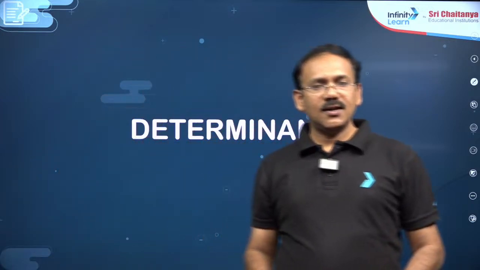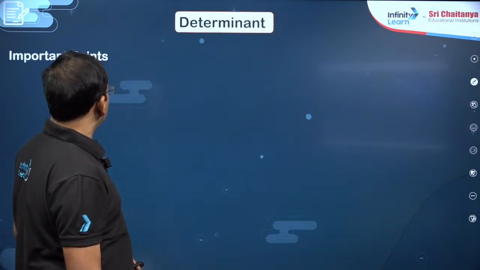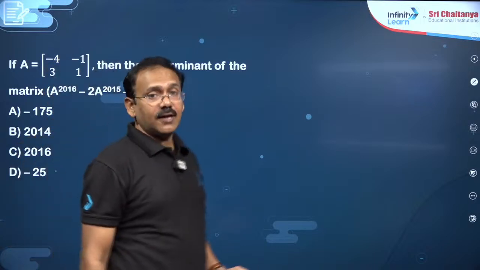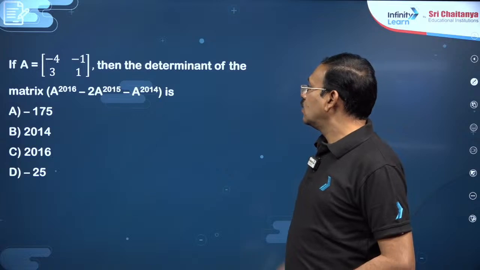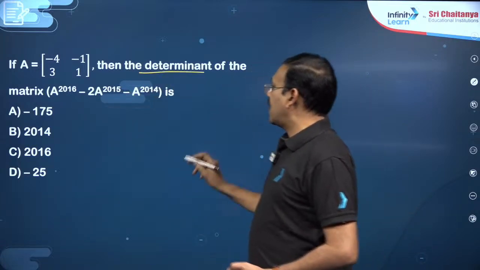Next, all these questions are related to exclusive matrices. I didn't apply anywhere the points related to determinants, adjoint, system of equations and all, right, dear students. Now problems related to determinants. In matrices and determinants together, certain points related to determinants and results you already know. A is a matrix given, and you want the determinant of this matrix.